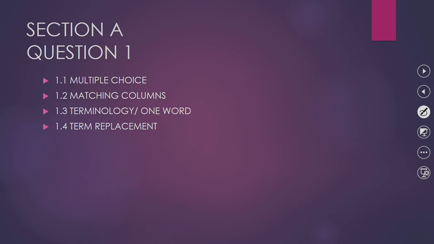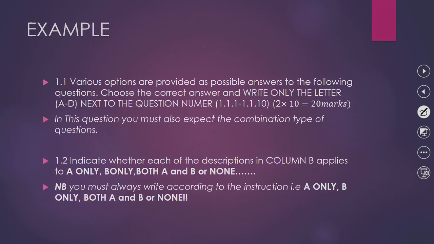Now section A, we will unpack it first. Section A is structured like this. You find all of section A in question 1. In question 1, 1.1 you will find all the multiple choice questions. Then in 1.2 you will find matching of columns. Then in 1.3 terminology: give one word, give one term. Then in 1.4 term replacement. So it is structured like this. It ends at 1.4. Then let us give examples.